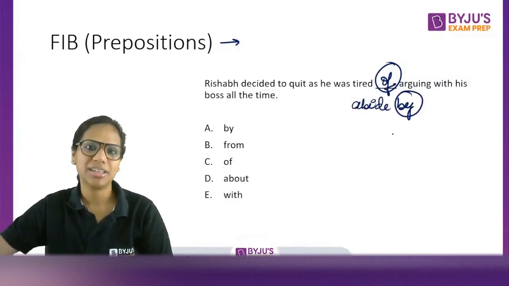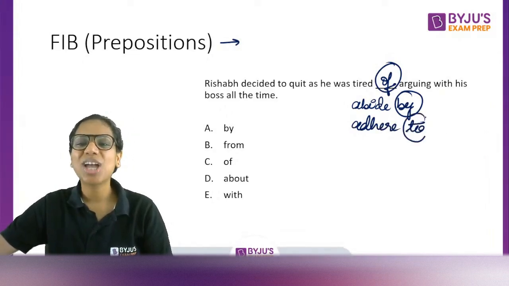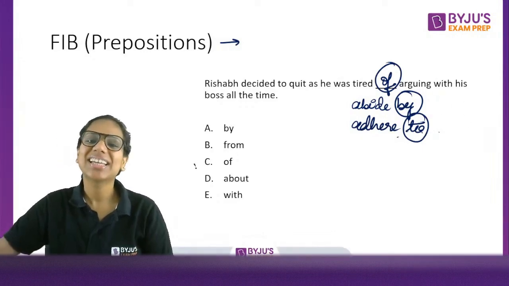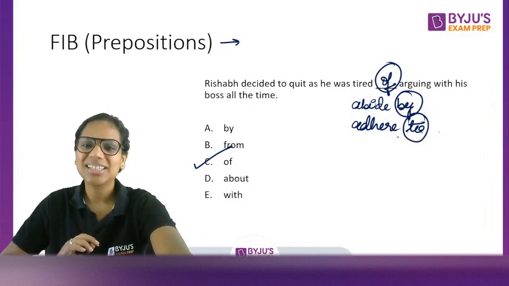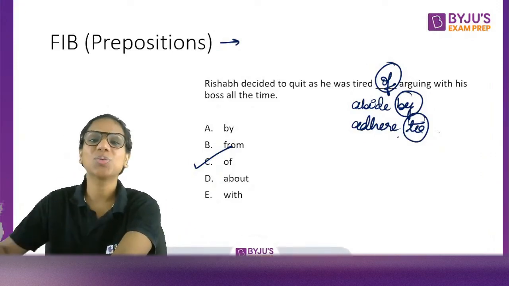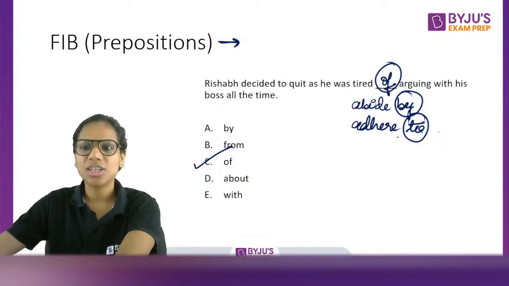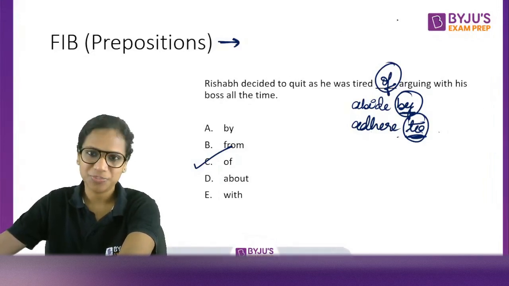Just like we say we have to abide by the rules. After abide, we use by. We have to adhere to the rules. After adhere, we don't say by, right? So we have to adhere to the rules. We have to abide by the rules. He was tired of something, and that's why C is the only correct answer here. All right, and that's why you need to work hard to learn prepositions because a lot of times their usage is fixed after a particular verb, after a particular word. Right?